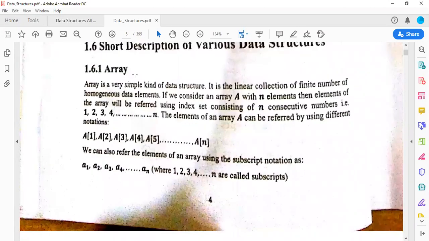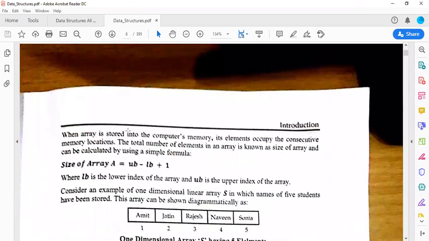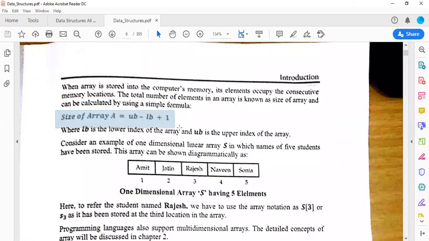Array is a very simple kind of data structure. Basically, it is a static kind of homogeneous data structure. A1, A2. See, an array always starts with index 0, and then it can move towards n elements, a fixed size of array.